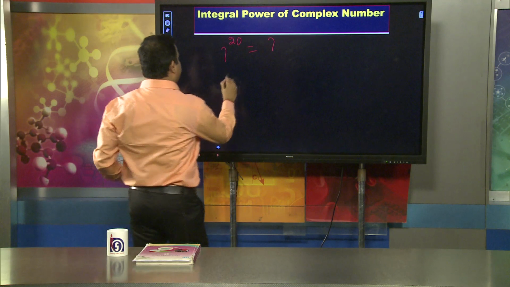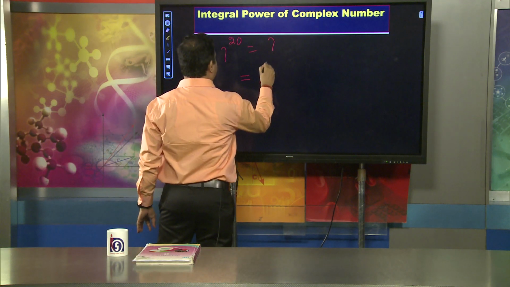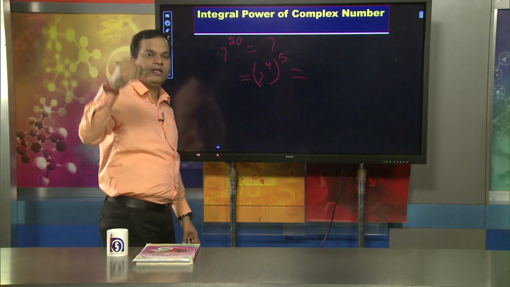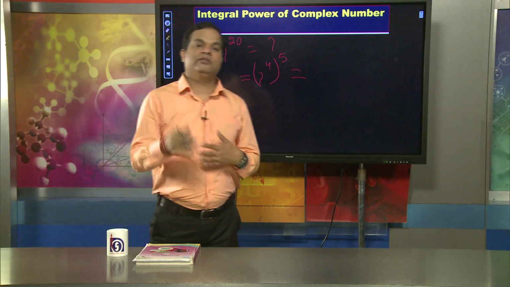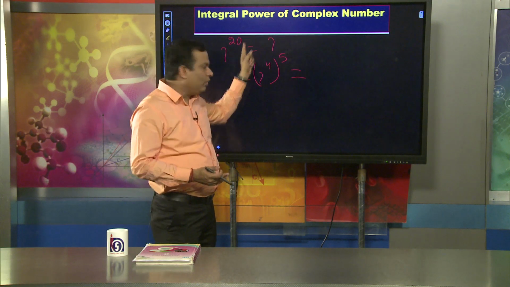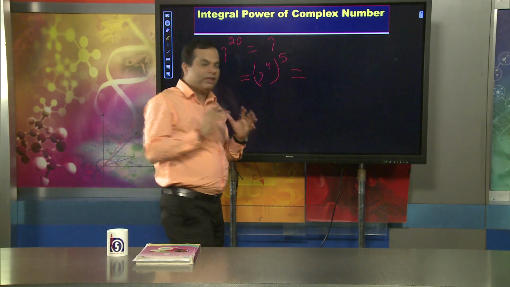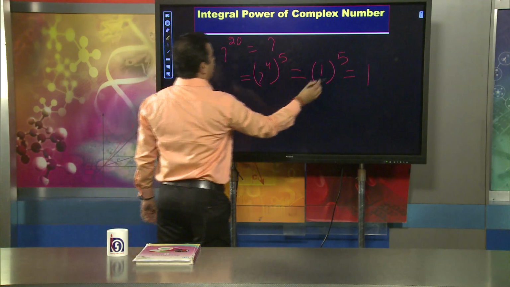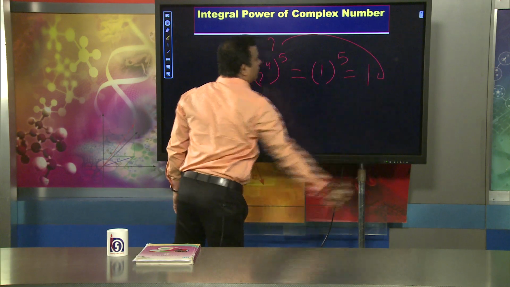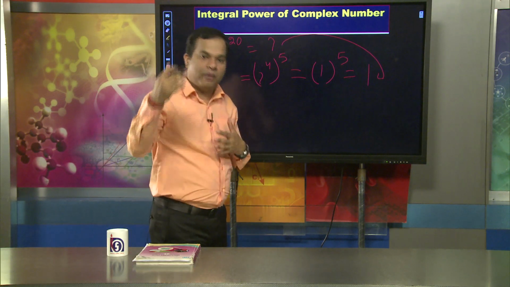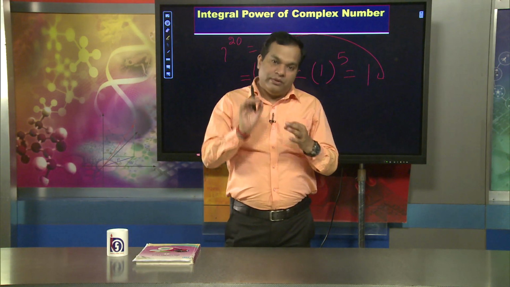Okay. So, I can write i to the 20 equals i raised to the power 4 whole raised to the power 5, because we know that a raised to the power m raised to the power n equals a raised to the power mn. That means i raised to the power 4 into 5 equals i to the 20. So, i to the 4 we already know is 1, 1 raised to the power 5 equals 1. So, we can say the value of i to the 20 is 1. Okay. So, any big or huge integral power we can find out by using that formula.